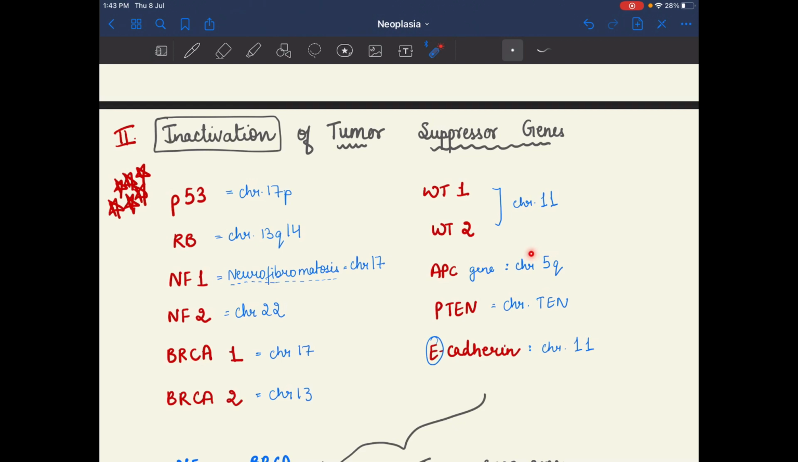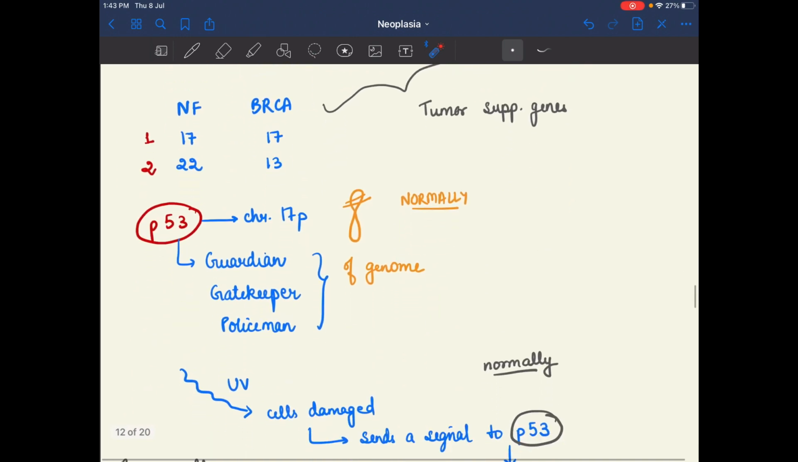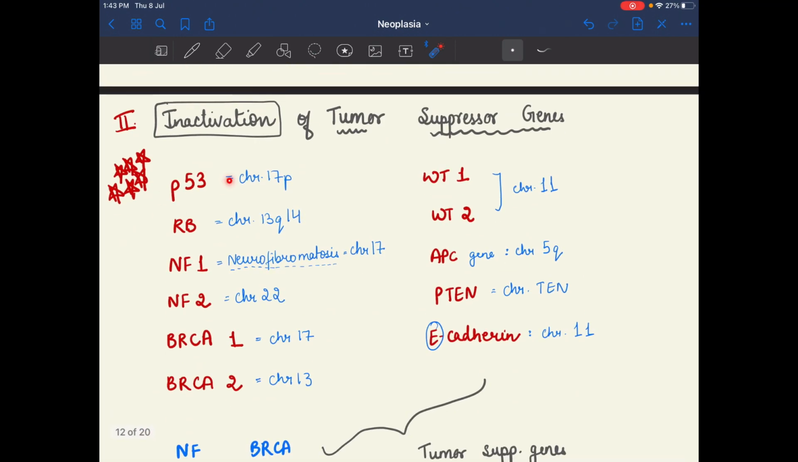APC gene is present on chromosome 5q. PTEN means 10, so it is present on chromosome 10. And E-cadherin is present on chromosome 11. E4, 11. So E-cadherin is present on chromosome 11. So these were the tumor suppressor genes. Now let's read about the P53 gene, APC gene, PTEN gene and RB gene.